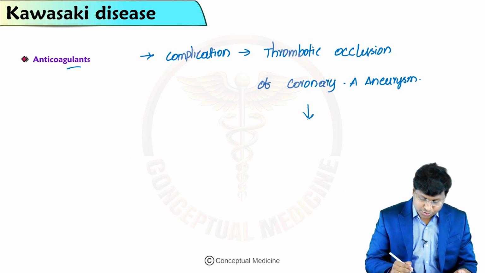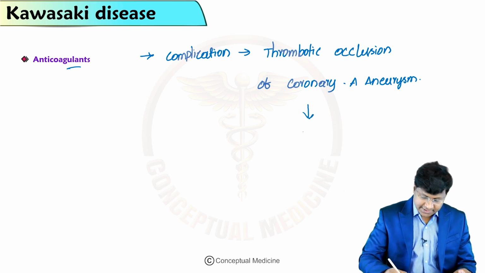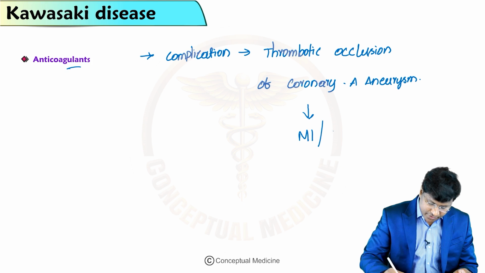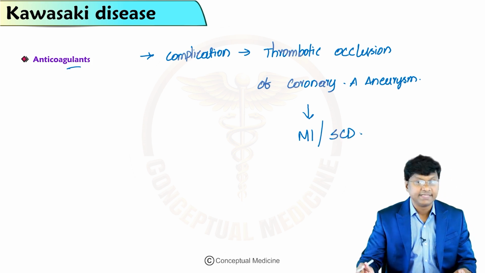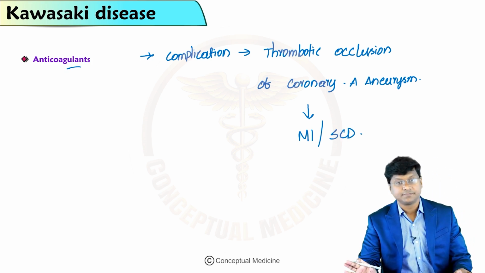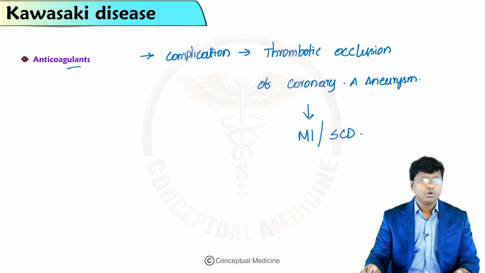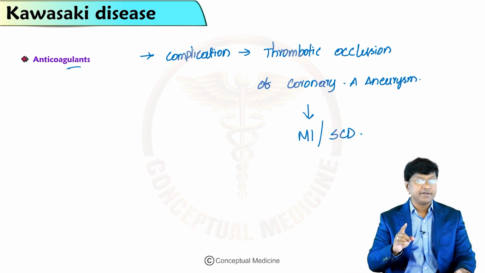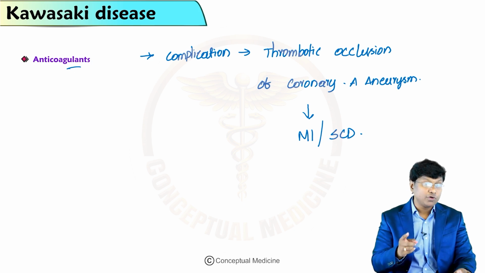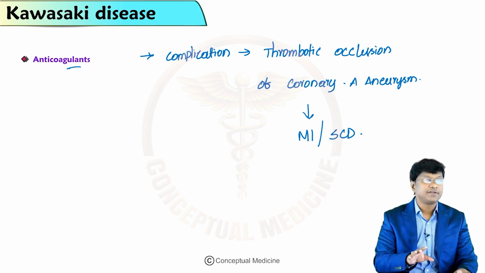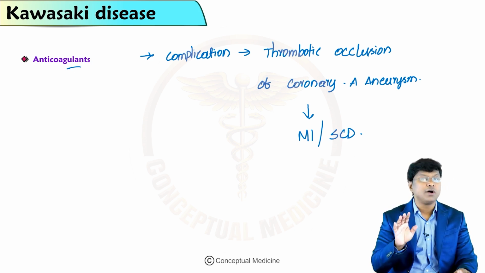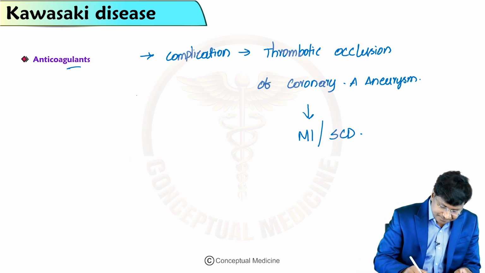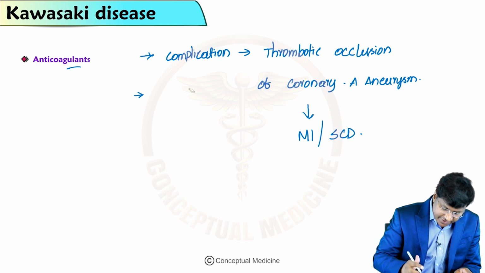Because of thrombotic occlusion of the coronary artery aneurysm, the individual can develop myocardial infarction or sudden cardiac death. So an echocardiogram is recommended within 1 to 2 weeks and 4 to 6 weeks after the treatment of uncomplicated patients.